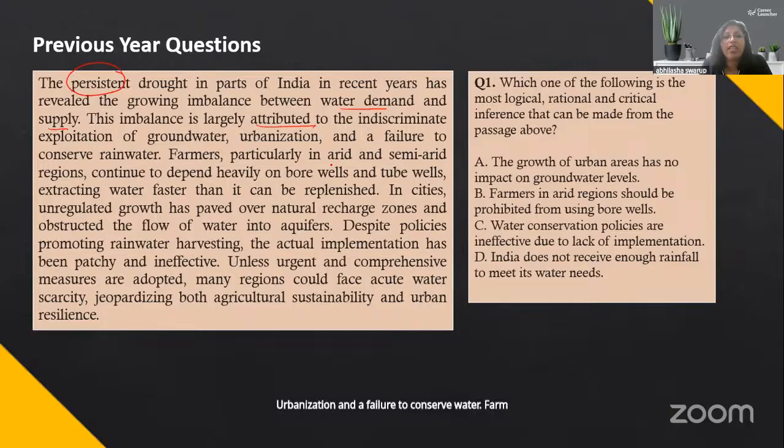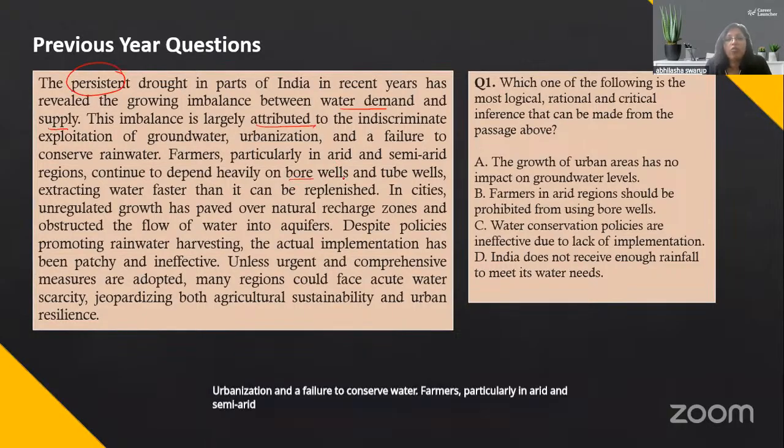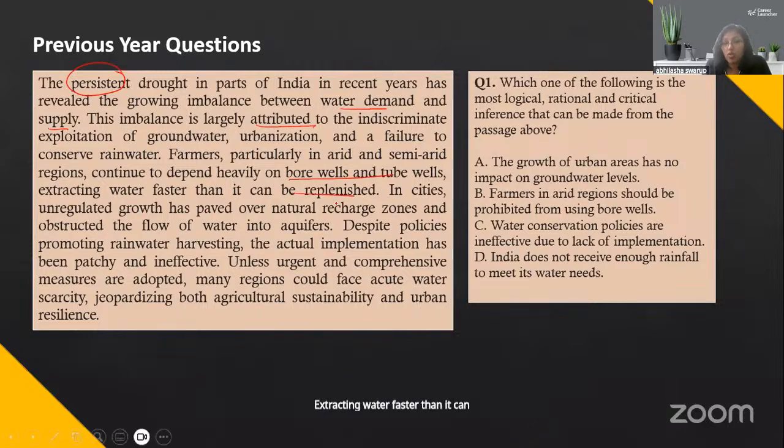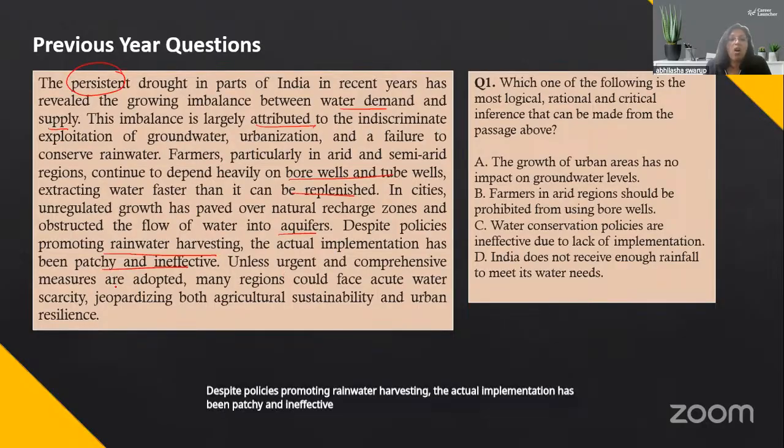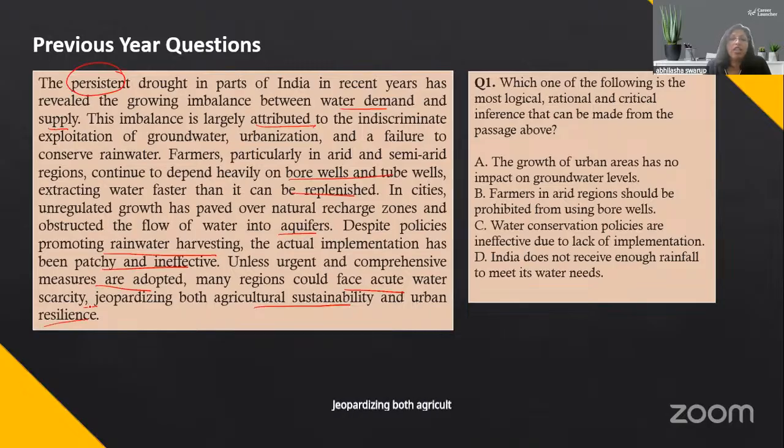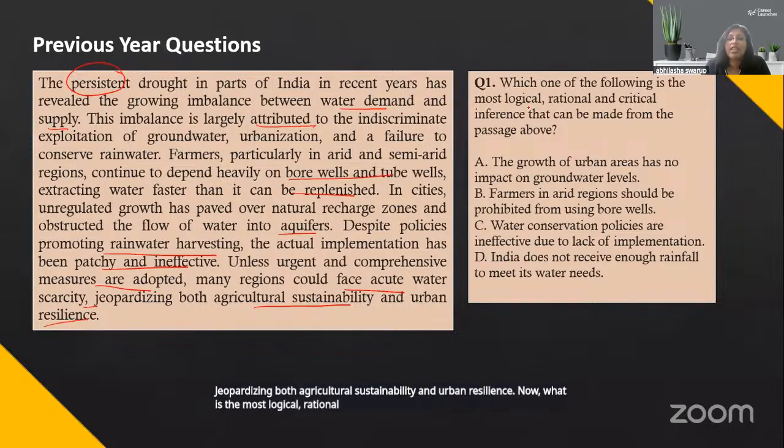Farmers, particularly in arid and semi-arid regions, continue to depend heavily on bore wells and tube wells, extracting water faster than it can be replenished. So they're using up water very heavily. In cities, unregulated growth has paved over natural recharge zones and obstructed the flow of water into aquifers. Despite policies promoting rainwater harvesting, the actual implementation has been patchy and ineffective. Unless urgent and comprehensive measures are adopted, many regions could face acute water scarcity, jeopardizing both agricultural sustainability and urban resilience. Now, what is the most logical, rational, and critical inference that you can make?